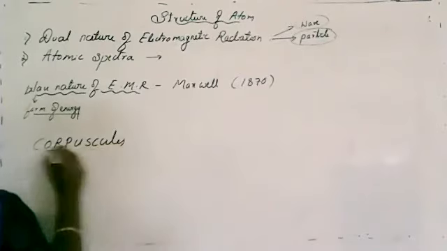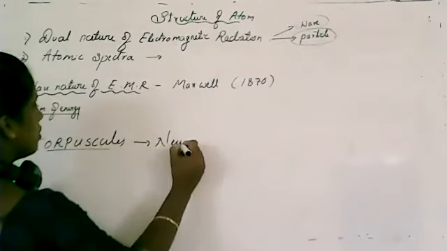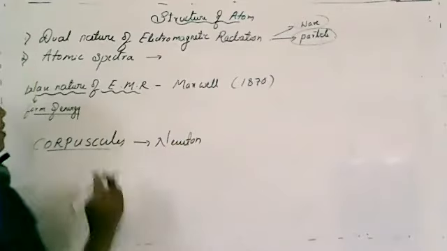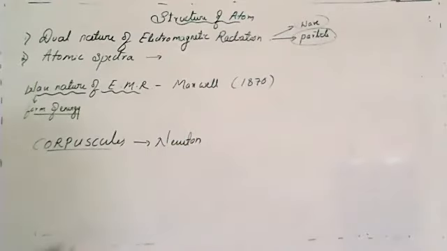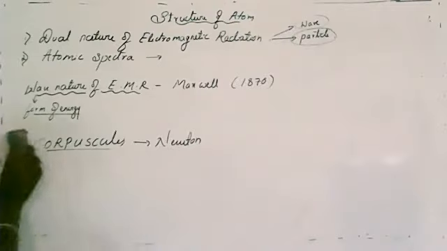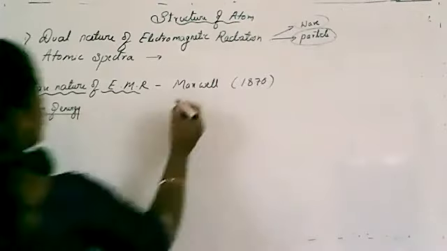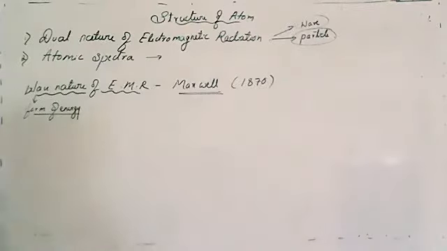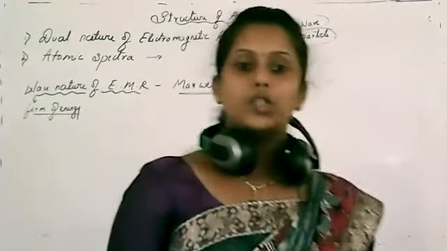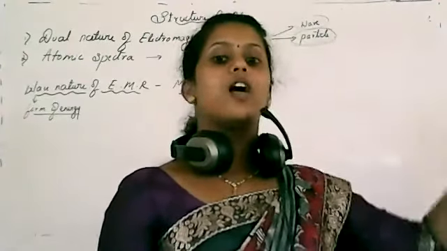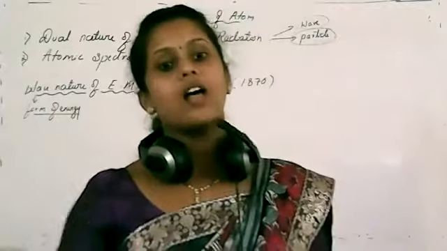corpuscles. It was given by Newton. He said that light may be transmitted in point or particle nature, so that is known as corpuscles. But at the end of the 19th century, the scientist Maxwell explained the wave nature of electromagnetic radiation. He explained that electromagnetic radiations are in a wave nature.